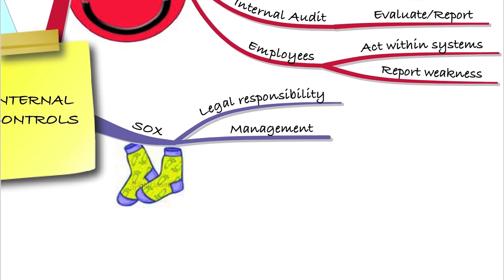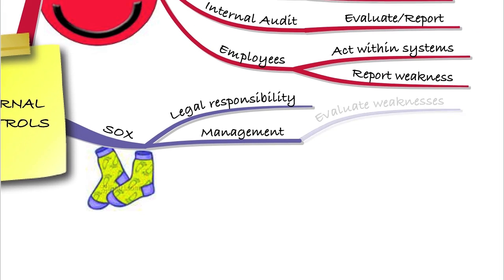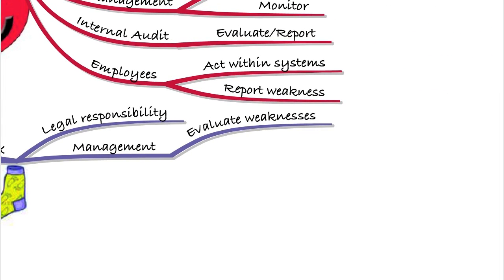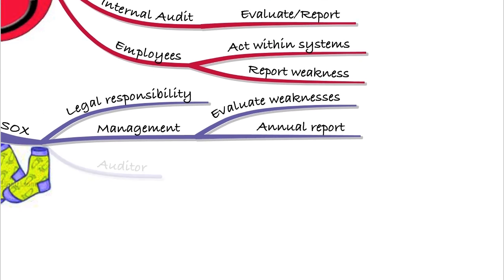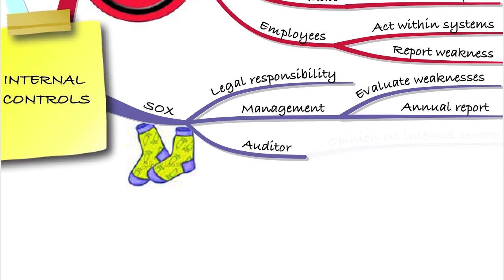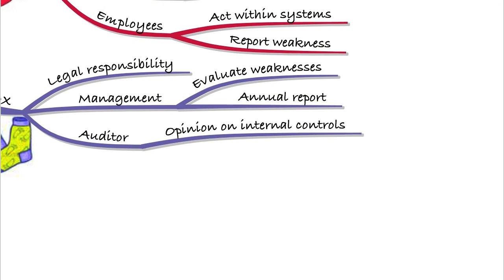So what management will have to do under Sarbanes-Oxley is to evaluate the weaknesses in internal controls, and they have to give an annual report on that. So it's not just a case of them having the system. They need to evaluate the weaknesses within the system, and they need to have an annual report on that. Also, when it comes to the auditor, remember they give their opinion on the internal controls, not just the financial statements as you would expect. So they also give an opinion on the internal controls. So those are some specific requirements under Sarbanes-Oxley I just wanted to remind you of.